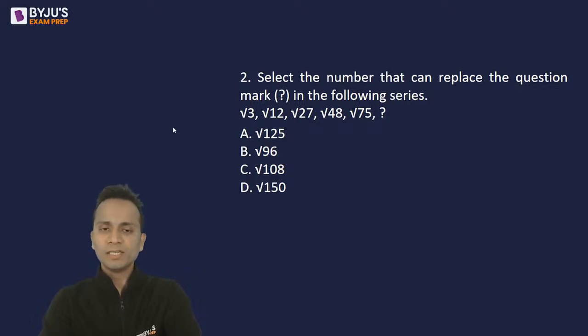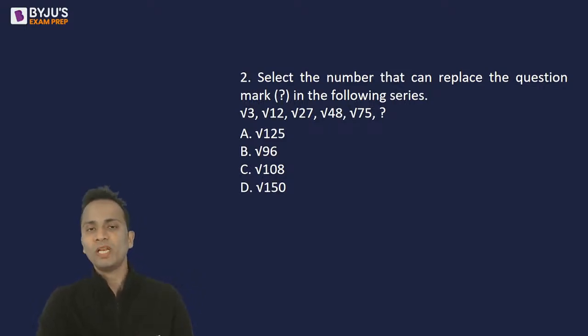You are given a series, you just have to complete it: under root 3, under root 12, under root 27, under root 48, under root 75. What is the correct answer for this? Option A, B, C, D, E.